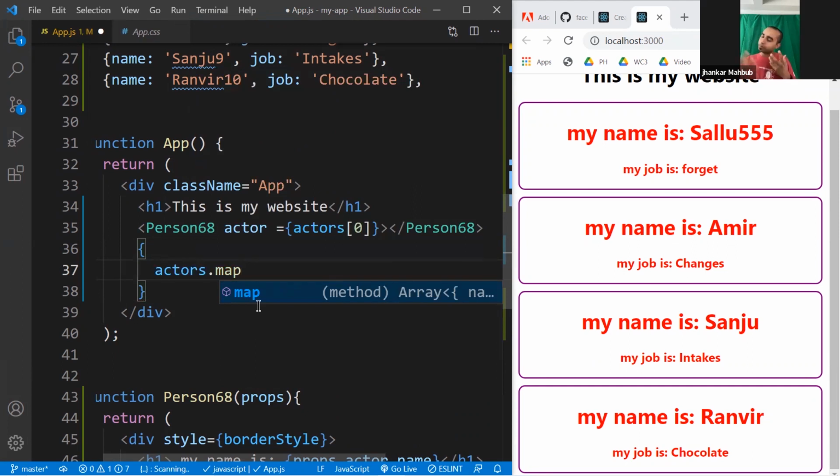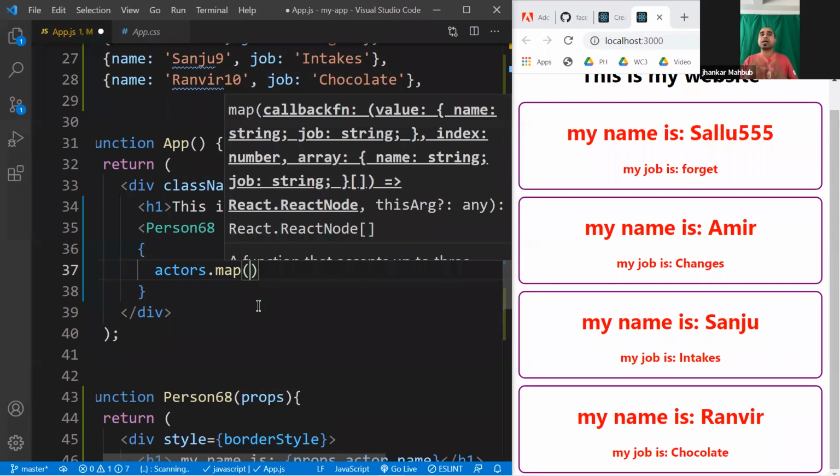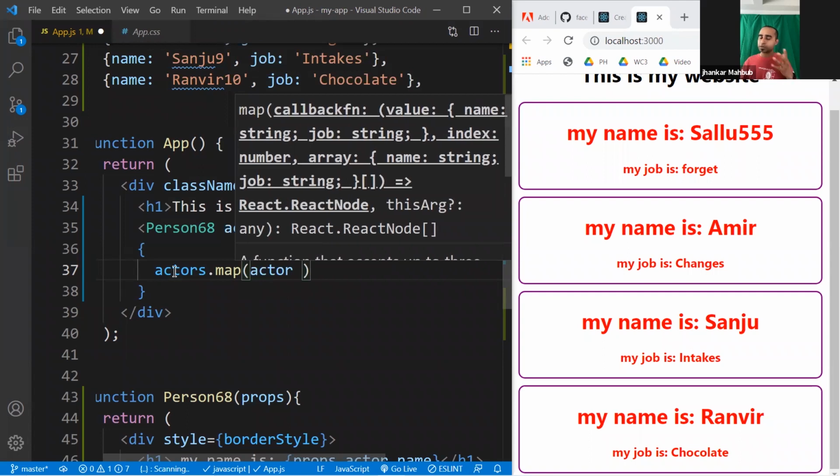Map is some kind of like a for loop in a little bit more robust way. And with the map, you will usually pass something. So when you're mapping, we will go and find each of the elements, and then you can do anything with those elements. Usually since it is actors, you will give a name like an actor, which is the singular form of the name of your collection.